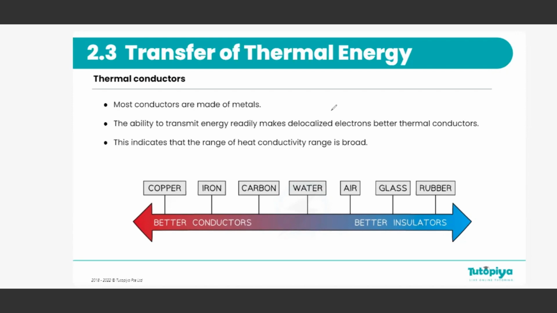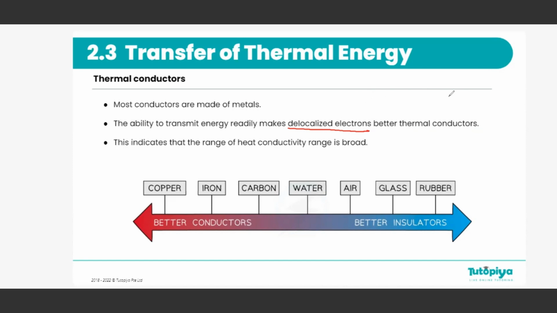Why could this be? This is because metals have delocalized electrons. What are delocalized electrons? These are the detached or free electrons that are in a metal material because of their metallic bond nature. And when there are delocalized electrons, when heat is provided, these electrons are able to vibrate fast and also travel around the material.